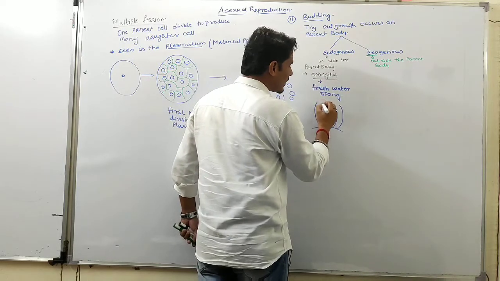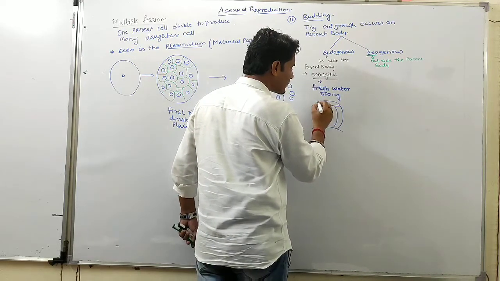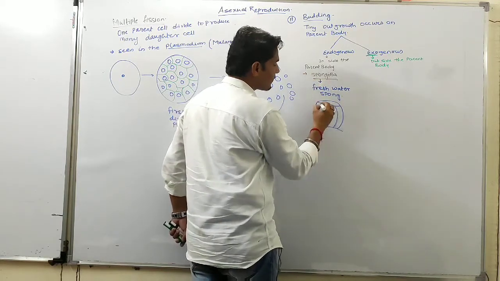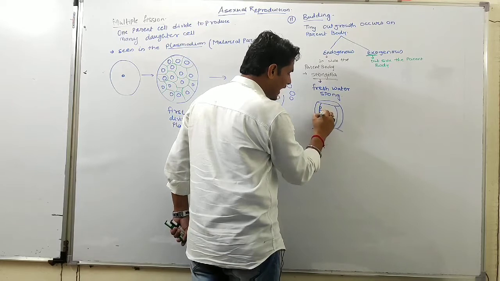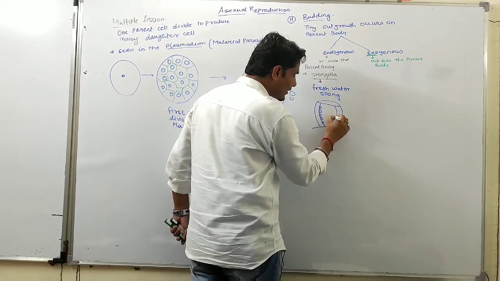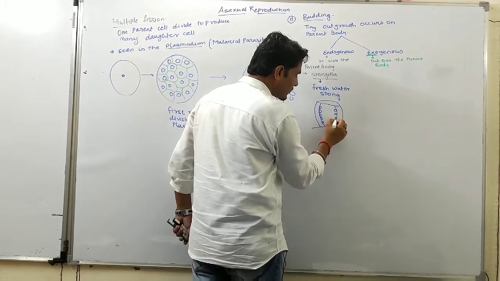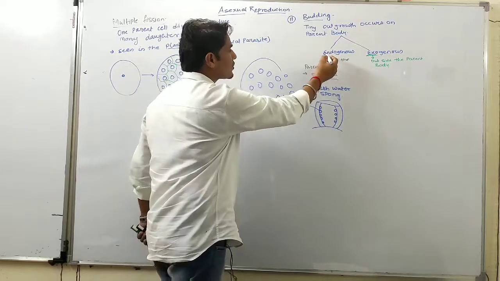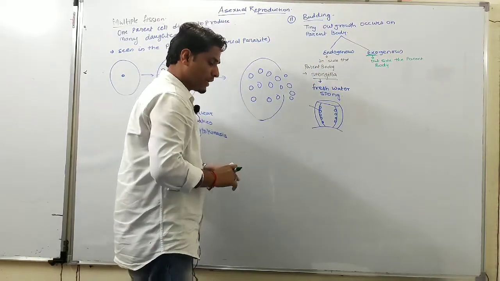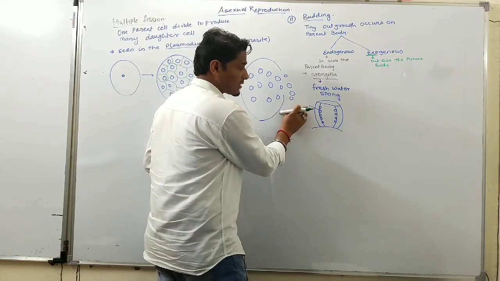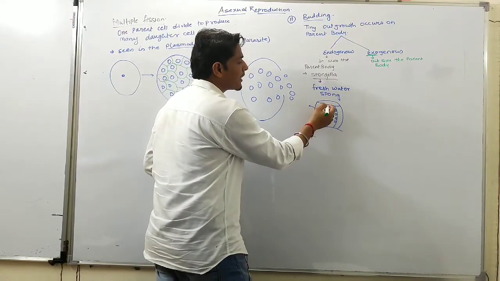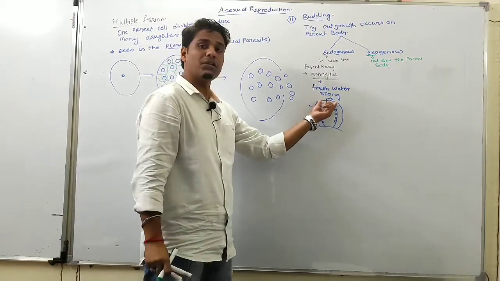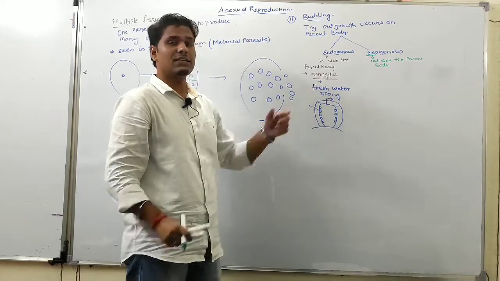Okay, so there is an opening, and inside the spongilla a small tiny outgrowth is visible, and this outgrowth is called endogenous buds. Okay, so this endogenous bud is liberated out from the opening which is present in the spongilla.